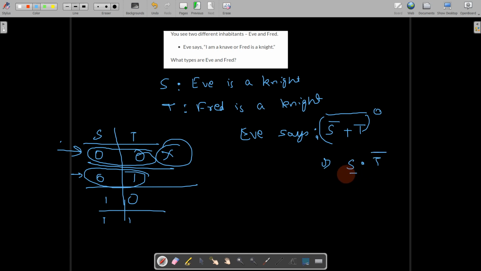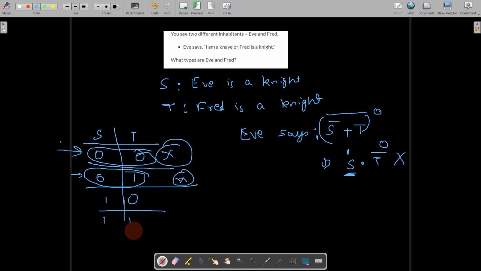That means Eve should be a knight and Fred should be a knave. But that is not true. That means this should be 1 and this should be 0, but that is not possible because we were checking the option of S being a knave. So this is creating a contradiction. So this option is also not a valid assignment.